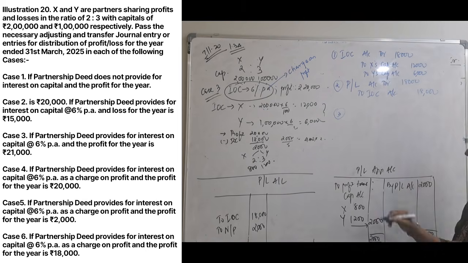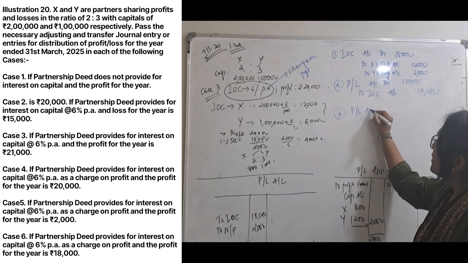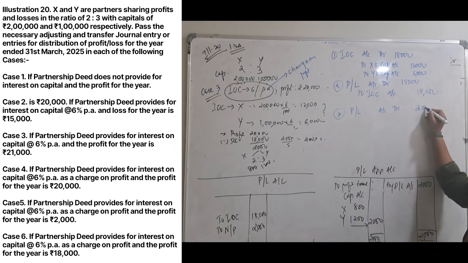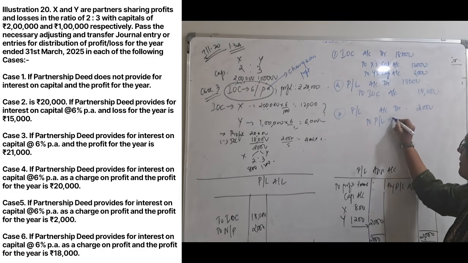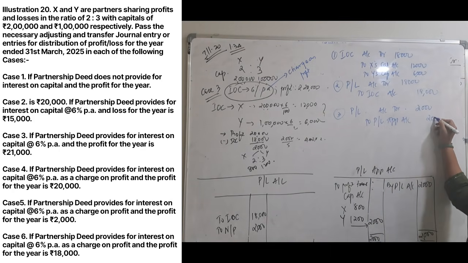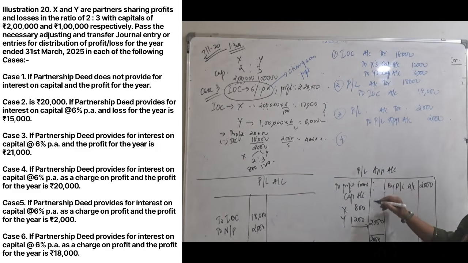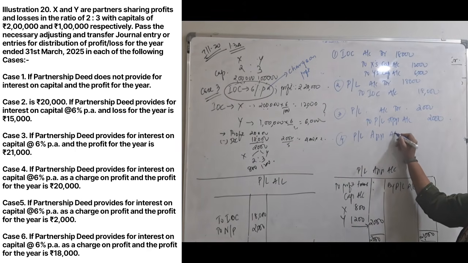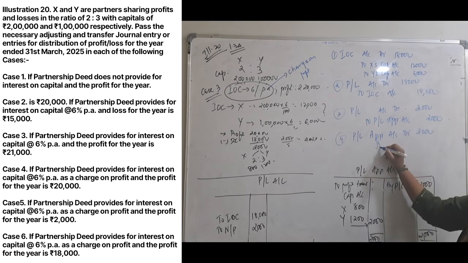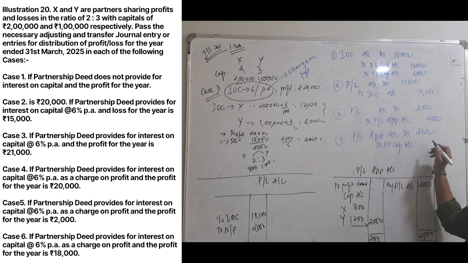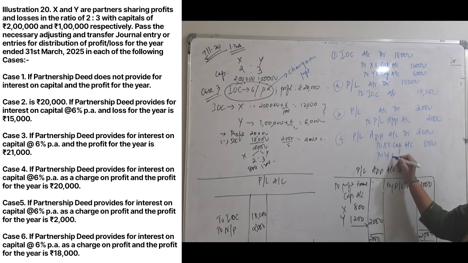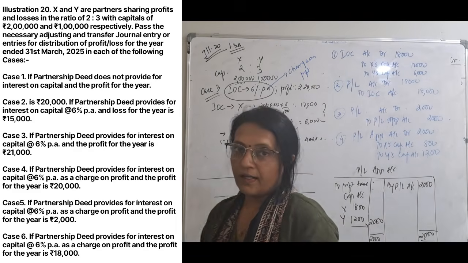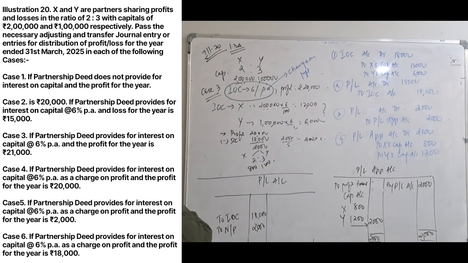Now this will be divided among the partners. So profit and loss account debit 2,000 to profit and loss appropriation account 2,000. You have transferred this. Now this is transfer of profit. So profit and loss appropriation account debit 2,000 to X's capital account 800, to Y's capital account 1,200. So there are 4 journal entries under this. Copy down.